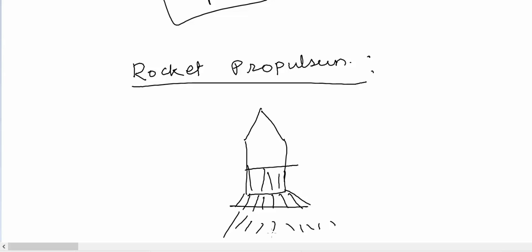Though the mass of gases escaping per second is very small, their momentum is very large due to their tremendous velocity of escape. An equal and opposite momentum is imparted to the rocket, which, despite its large mass, builds up high velocity. There is one more example of the third law of motion that is given in the Tata McGraw-Hill manual, which is jet engines.